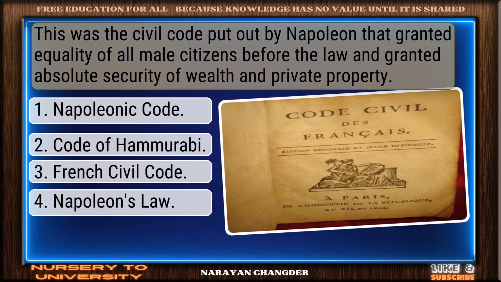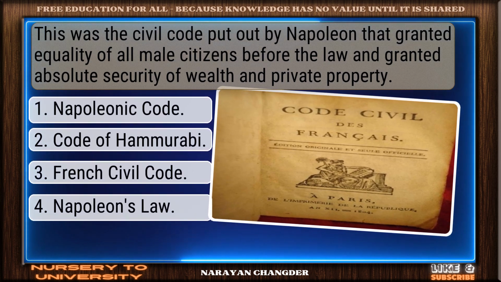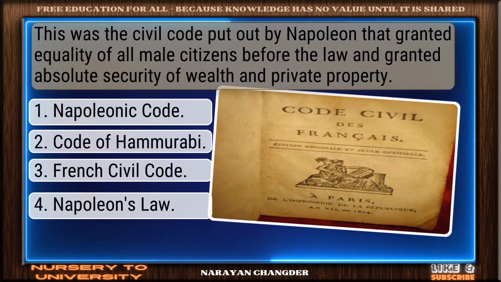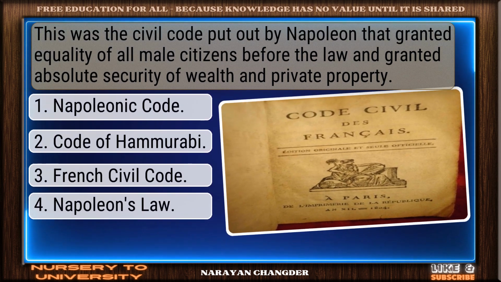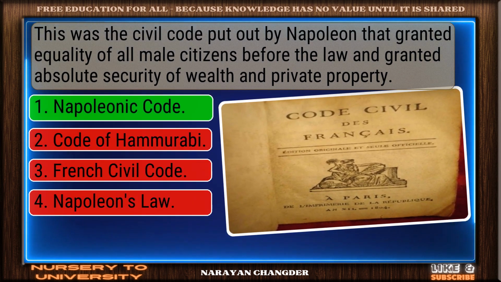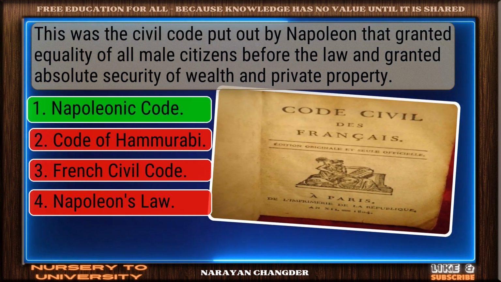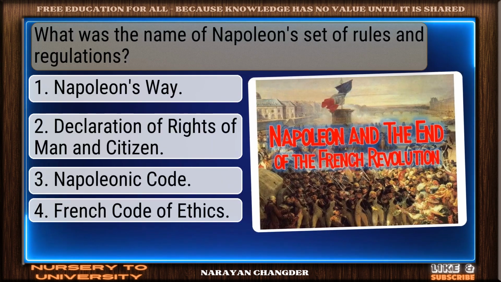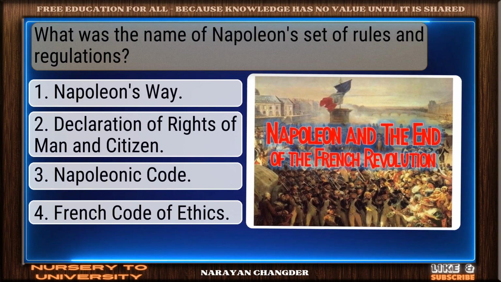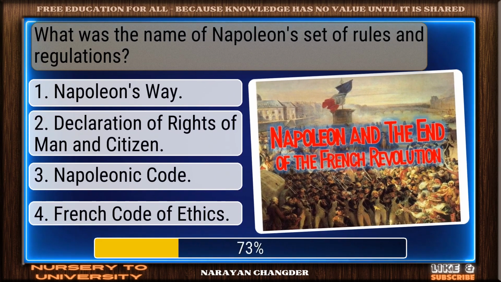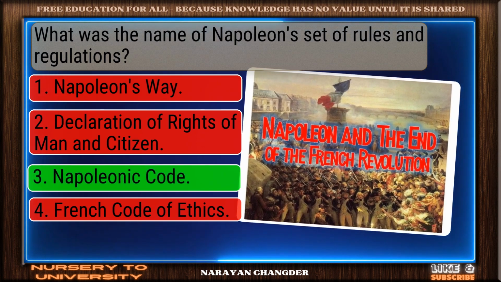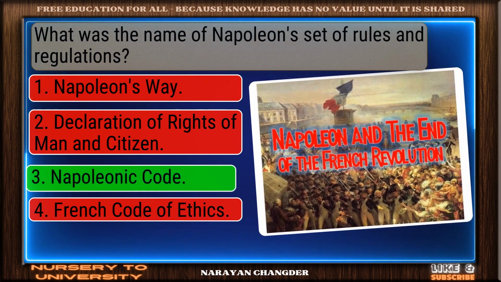This was the civil code put out by Napoleon that granted equality of all male citizens before the law and granted absolute security of wealth and private property. Right choice. Napoleonic Code is the best answer. What was the name of Napoleon's set of rules and regulations? Exactly. Napoleonic Code makes sense, and it is the right choice.